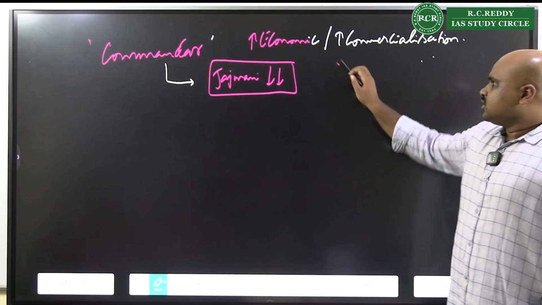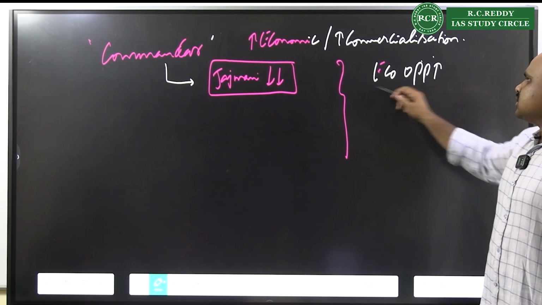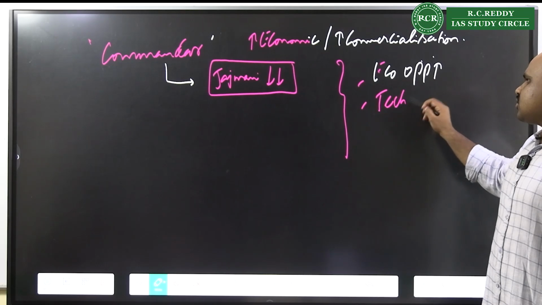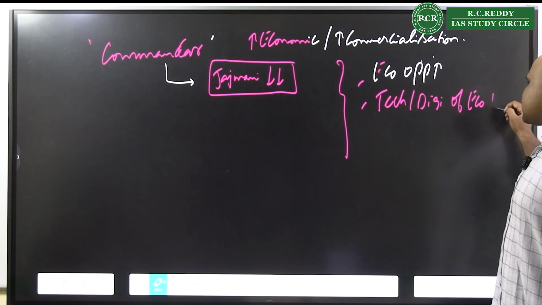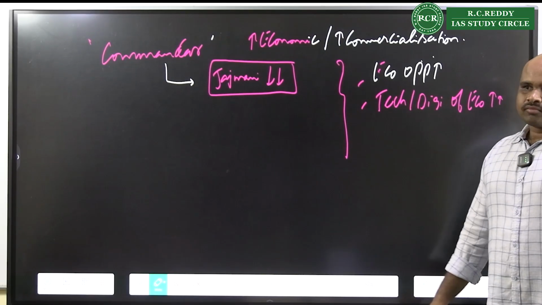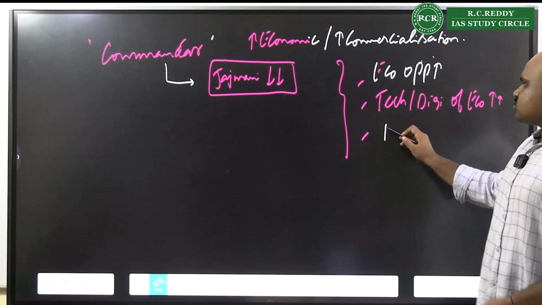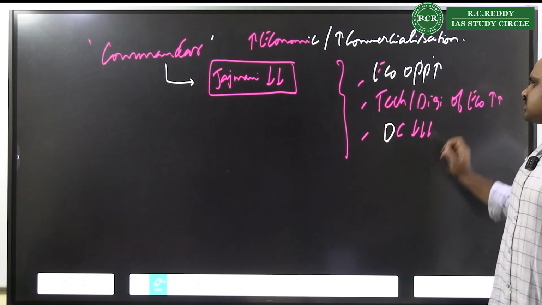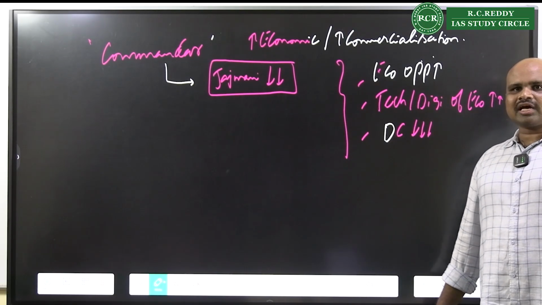Why? Because economic opportunities have increased. Technology and the digitization of the economy have increased. And more than anything, today the relevance of dominant caste has reduced.